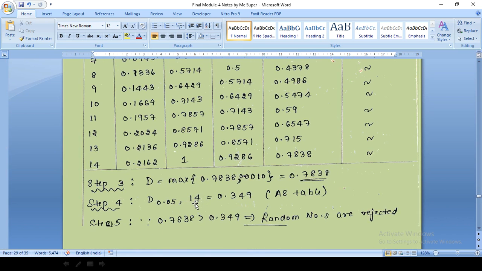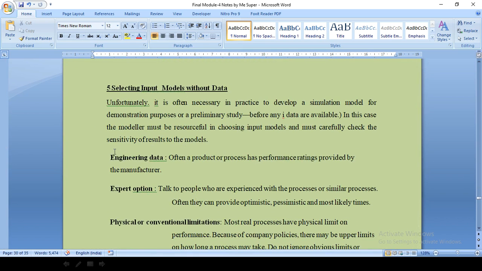There is one more problem, so I will give you directly, you can solve that. So selecting input models without data, right? Sometimes what happens when you are selecting the input model, the data may not be available, right? So unfortunately, it is often necessary in practice to develop a simulation model for demonstration purpose or preliminary study, right? Before any data are available, correct? Before any data is available. In this case, the modeler must be resourceful in choosing input models. That depends upon the modeler's ability, what data he has to select, what type of data he has to assume. It depends upon the caliber of the modeler who is going to simulate the system, right?